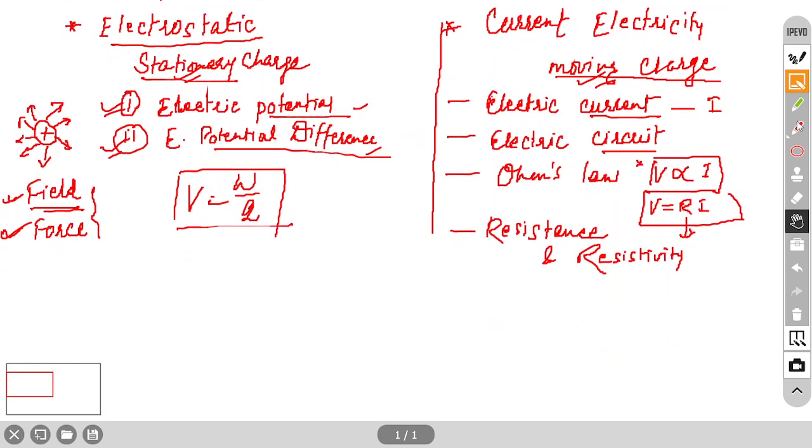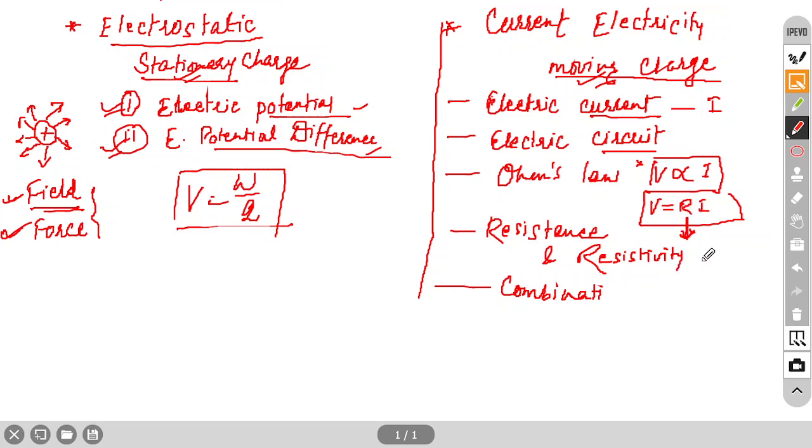So resistivity. After this, related to resistance itself, we have two things. First, combination of resistance. Two formulas to find the resistance. First, from Ohm's law we can find the resistance. Second, another formula we have, resistance equal to rho L by A, where A is the cross sectional area or thickness. So combination of resistance. We have two types of combinations, parallel and series. These two combinations we have to study.